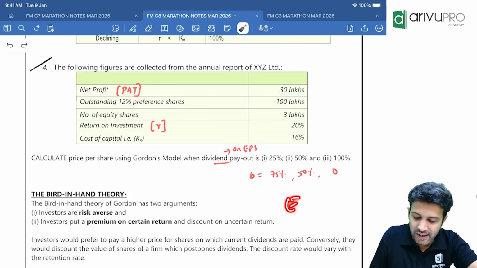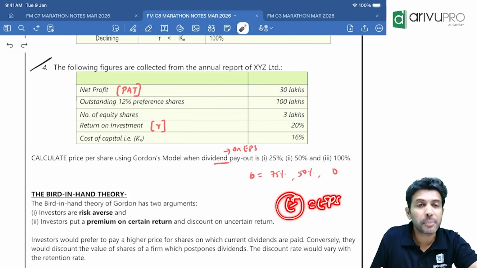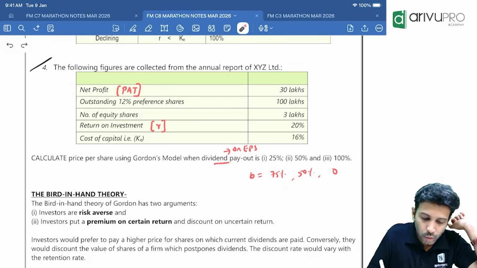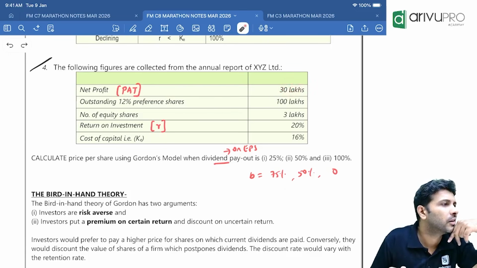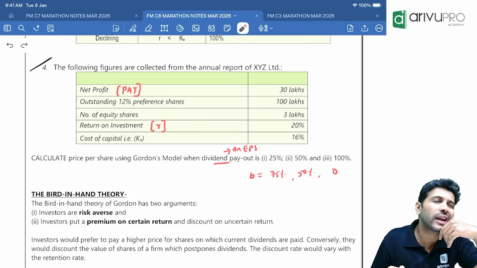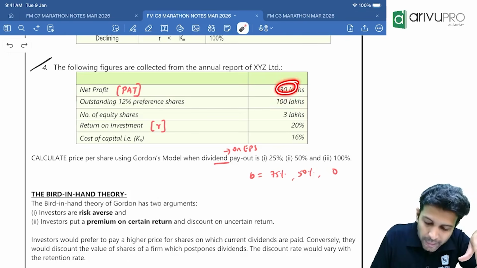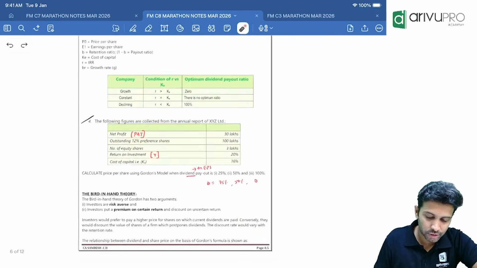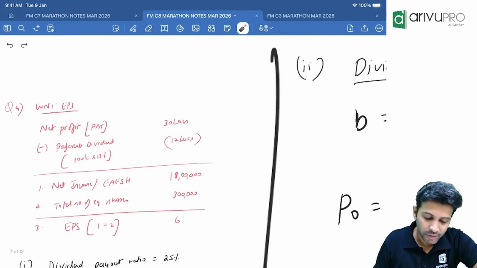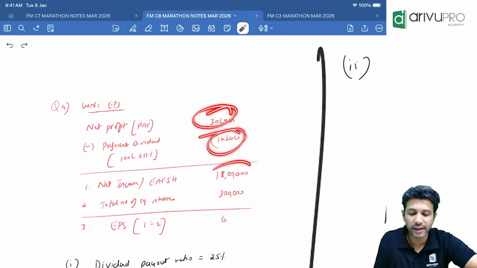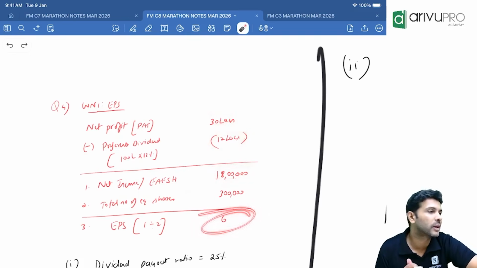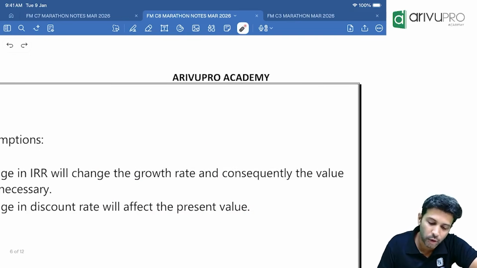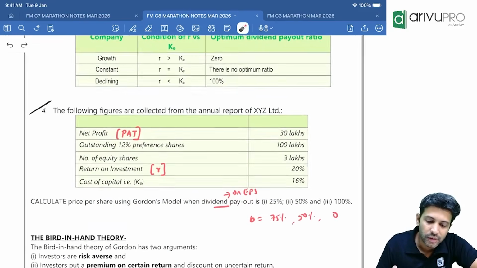But one second, E here stands for EPS. EPS given, no, what have they given? PAT. How do you get EPS, people? PAT divided by number of equity shares? How do you get ESH from PAT? From PAT, first you reduce preference dividend. So first working note is to find out EPS. From PAT, you reduce preference dividend, you will get ESH. ESH divided by number of equity shares will give you EPS. Correct?